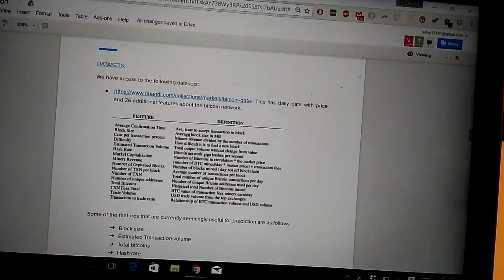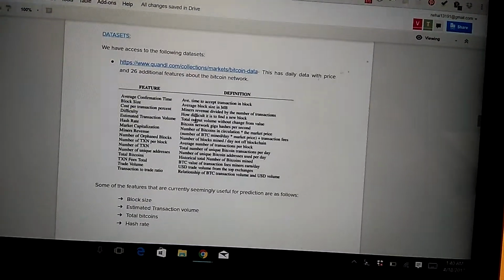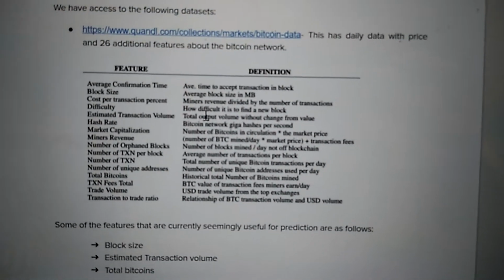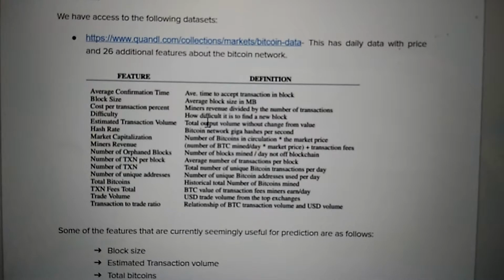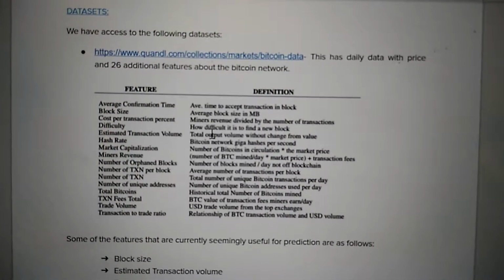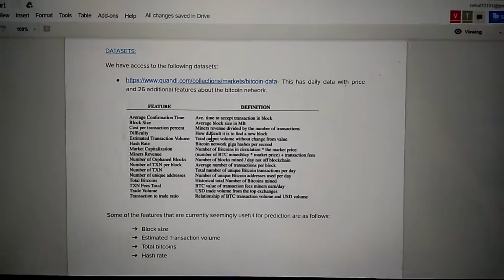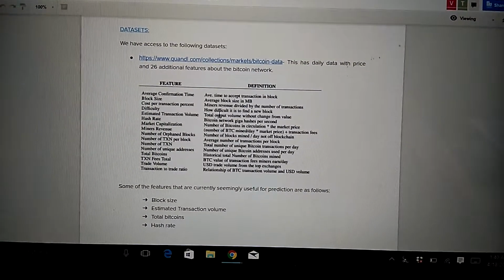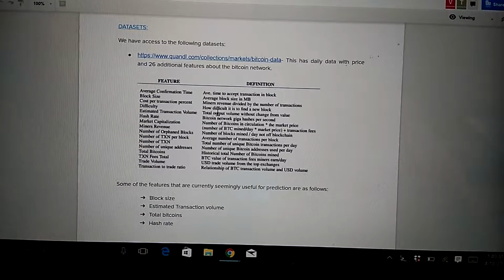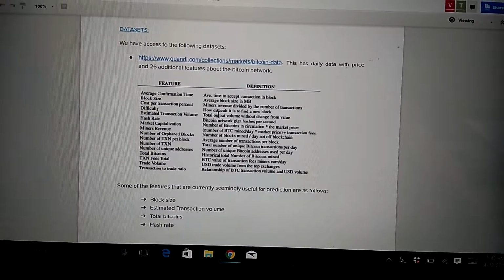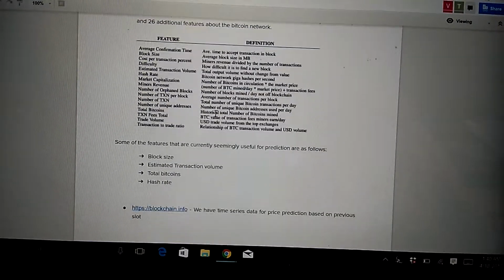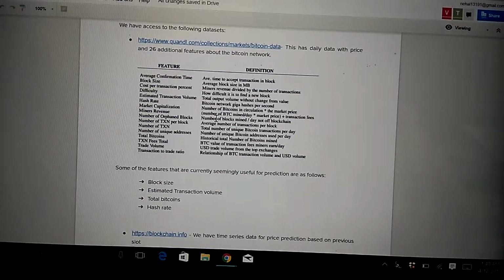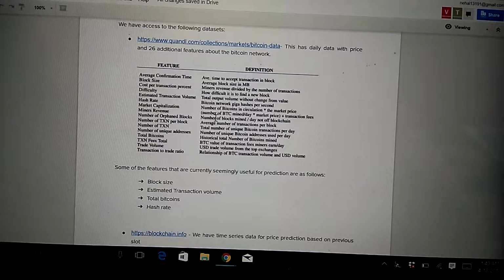These are the data sets that we would be using to predict the price change and also predict the actual price. The first data set has 26 features, out of which we would be doing feature engineering to narrow down to the features that we can see in this table. So these features would help us predict whether the price of Bitcoin would be moving up or down.